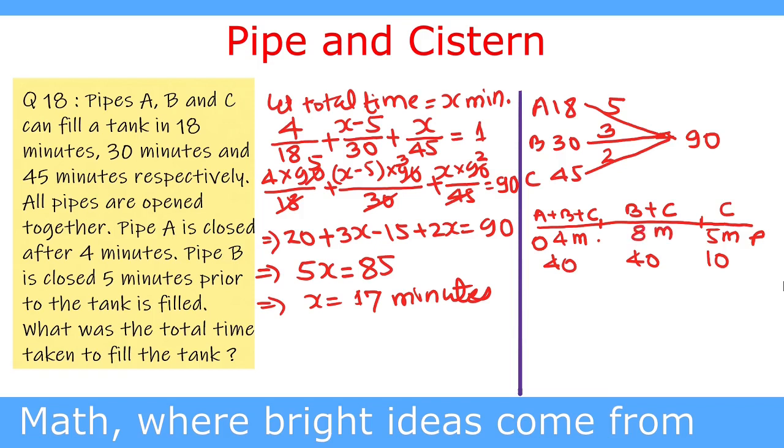8 minutes. Thus, the total time is 4 minutes plus 8 minutes is 12 minutes plus 5 minutes is 17 minutes. Thus, pipes A plus B plus C together can fill the tank in 17 minutes. This way we can solve the question by the conventional method as well as by the LCM method.